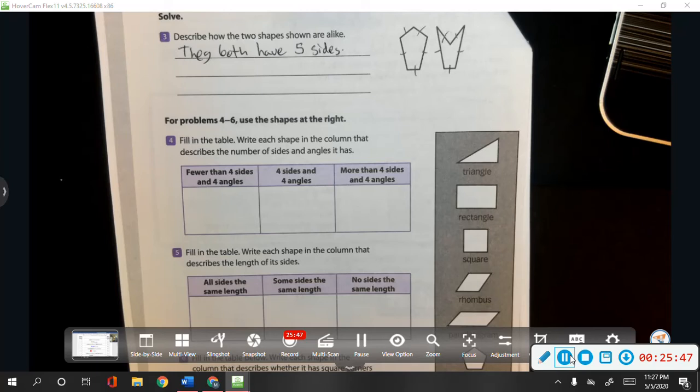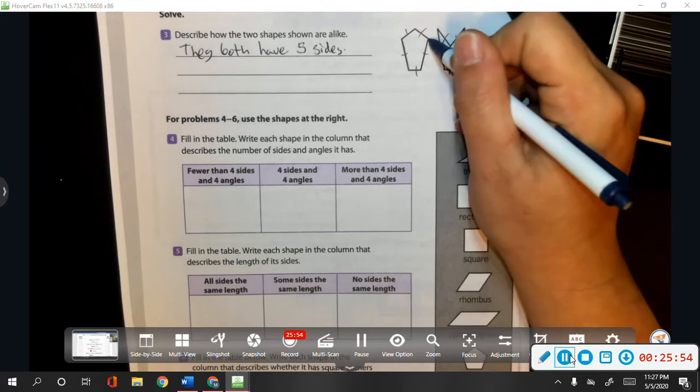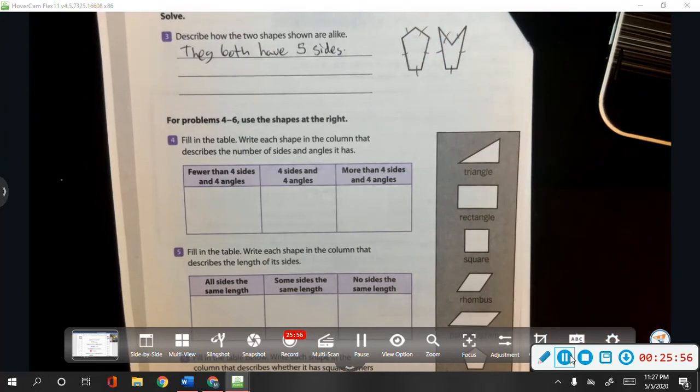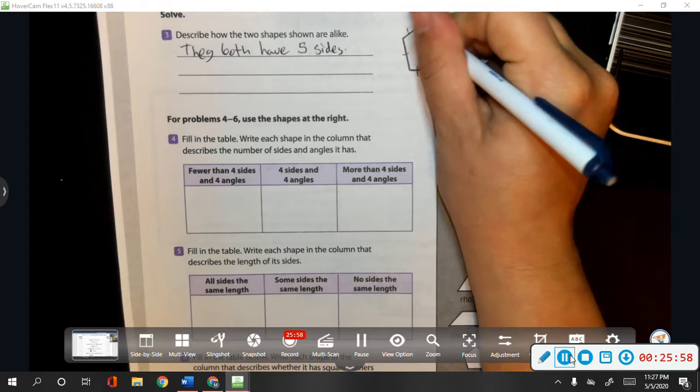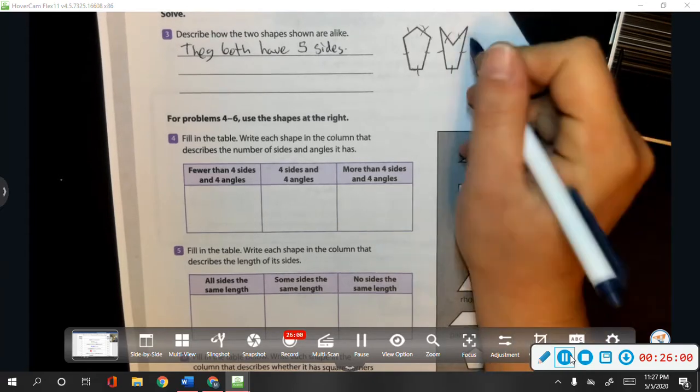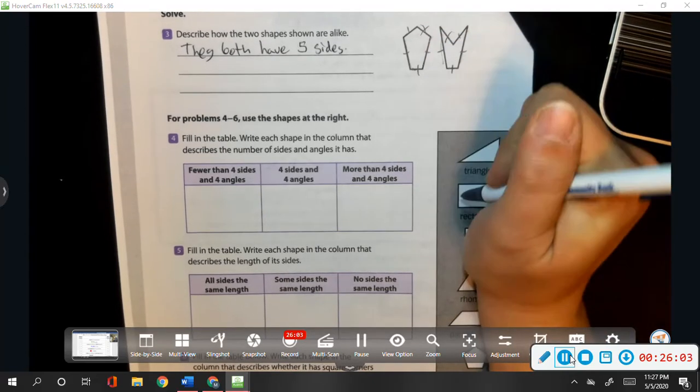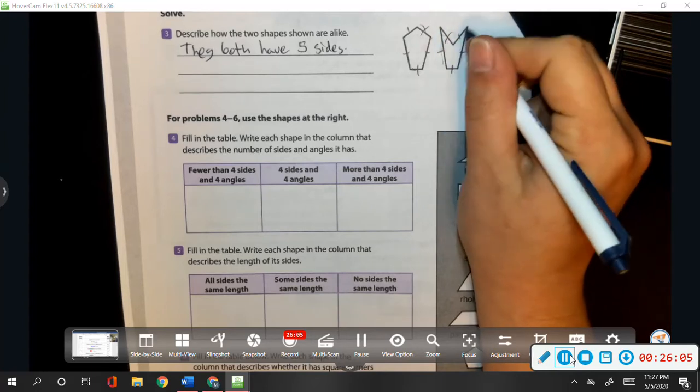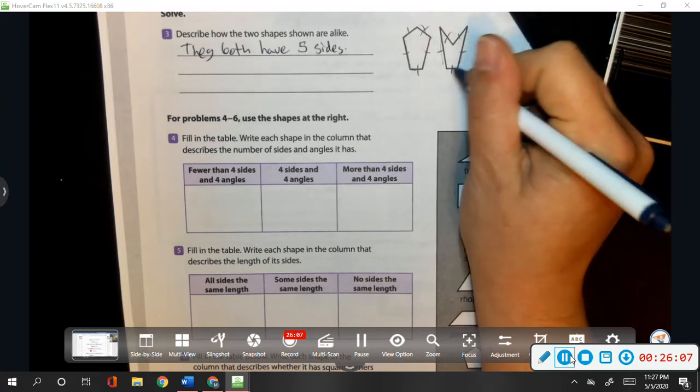Are some of our sides equal or are all of our sides equal? Well, these two sides are the same length, but these sides are not. These sides on this shape are the same length. These sides are the same length, but this is not the same length.